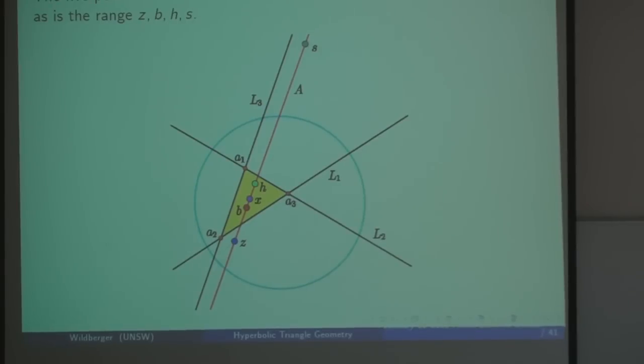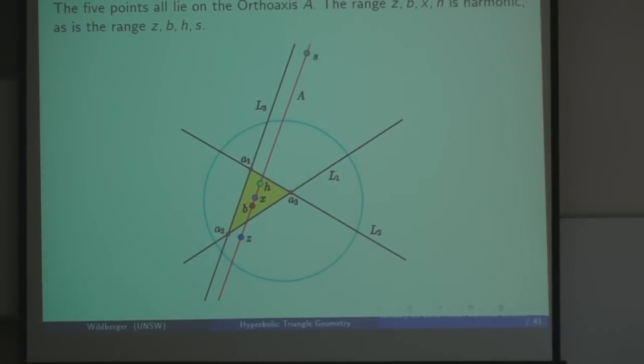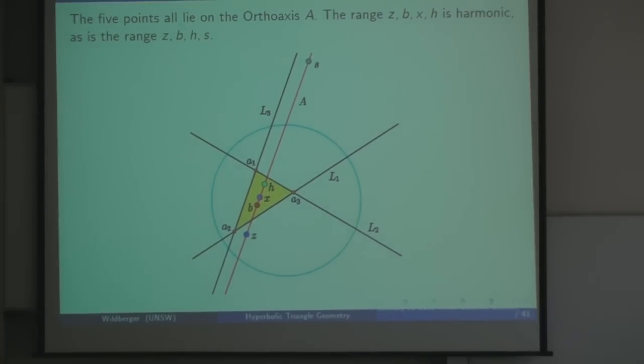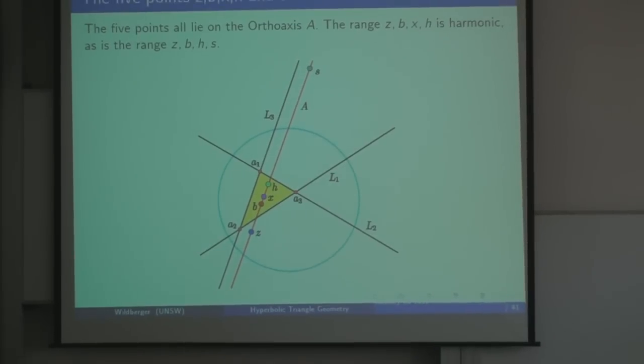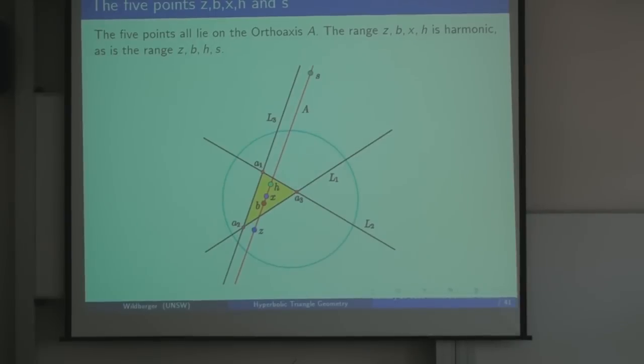Okay, and now a rather remarkable thing, that the 5 points Z, B, X, H, and S that I've defined, they all lie on the orthoaxis. So the orthoaxis was by definition the line through H and the ortho star S. So the claim now is that these three new points that I've just defined, the X, Z, and B points, they all lie on this orthoaxis. And moreover, there are some harmonic ranges, which will mean something only if you've learned some projective geometry.